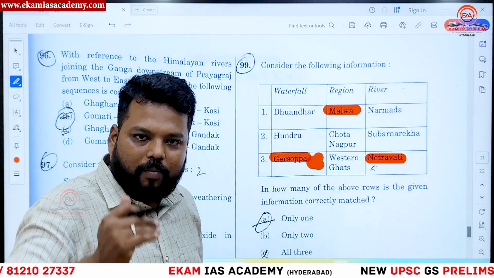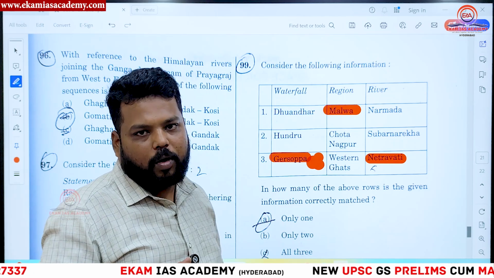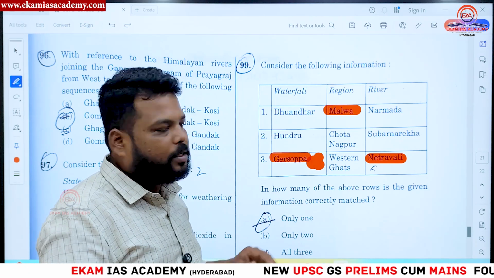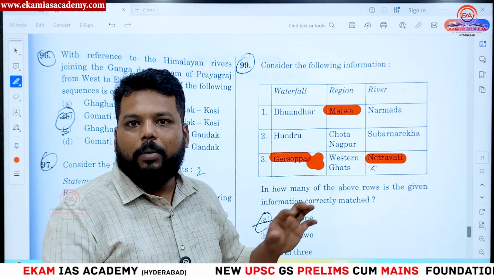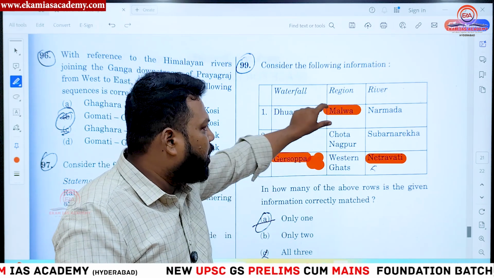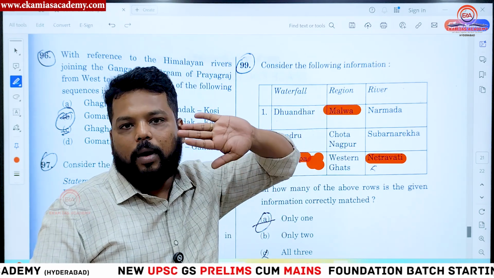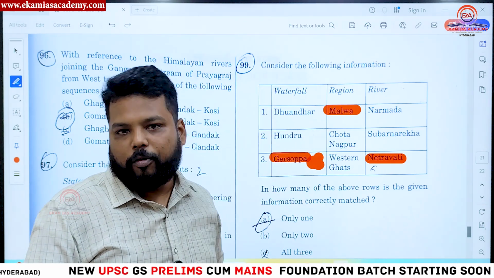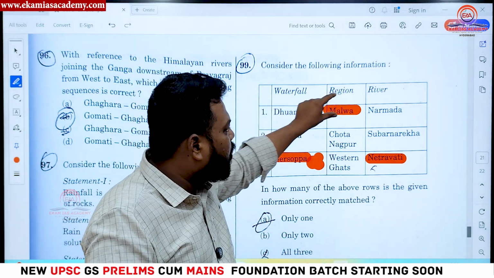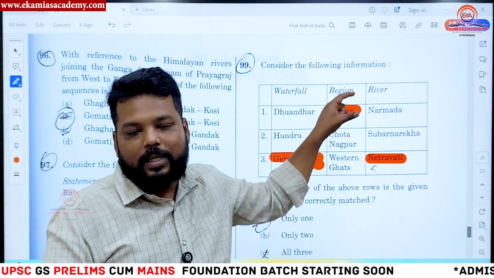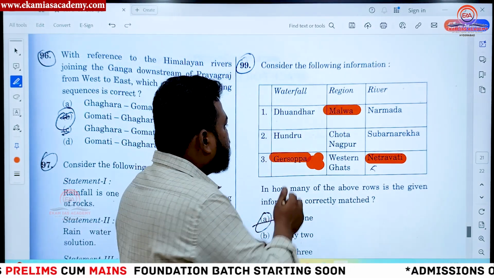Malwa plateau is somewhat to the northeastern or eastern corner of Madhya Pradesh. But the Narmada river flowing between the Vindhyas and Satpuras does not touch Malwa. Malwa plateau is north of the Narmada river. So Duadar waterfalls, Narmada is right, but Malwa is an error in it. So this is also a wrong option.